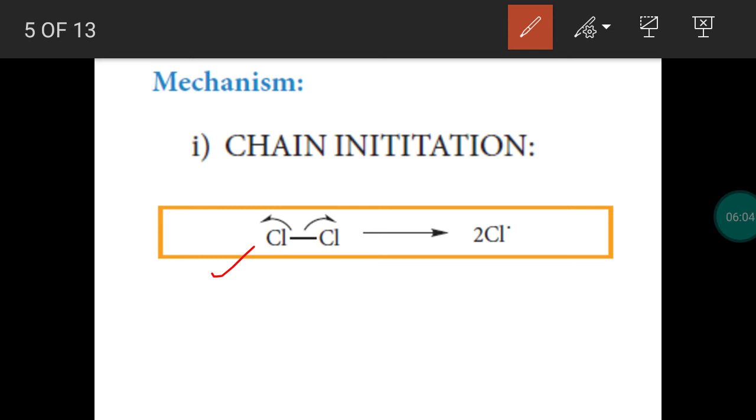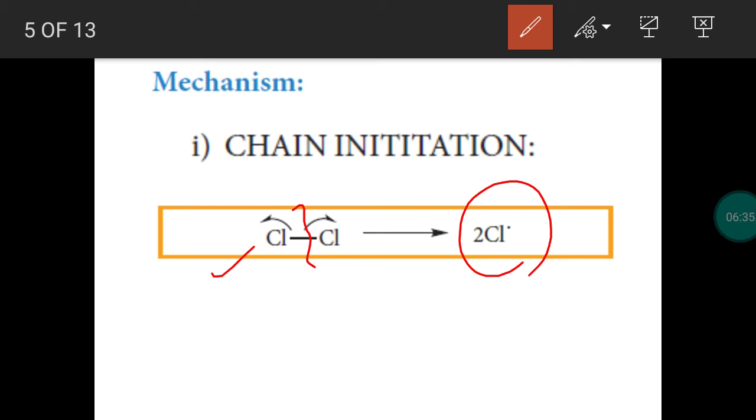When a chlorine molecule is heated or exposed to sunlight, in the presence of UV, there will be homolytic fission. The covalent bond between the chlorine atoms in the chlorine molecule will undergo homolytic fission. It becomes chlorine free radicals. In the 12th lesson we already studied what homolytic fission and heterolytic fission are.